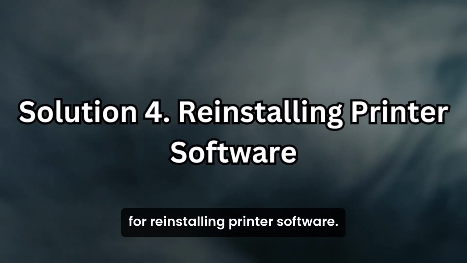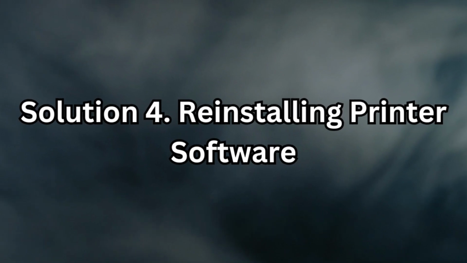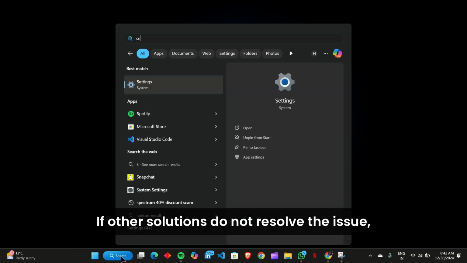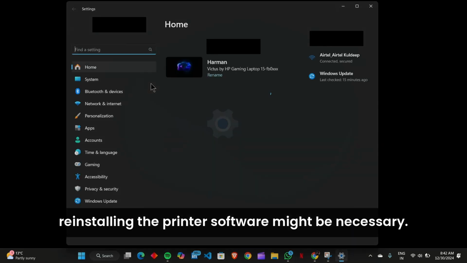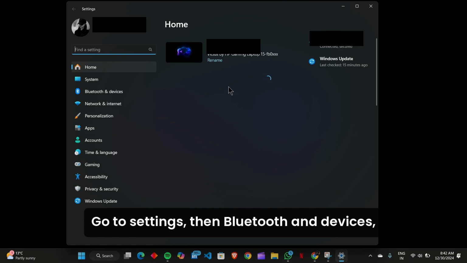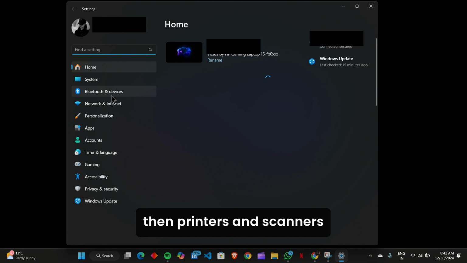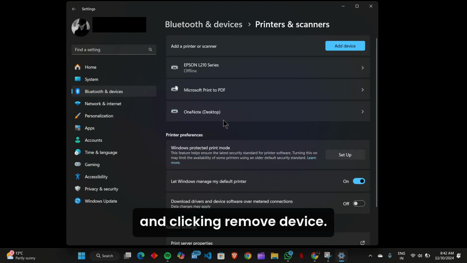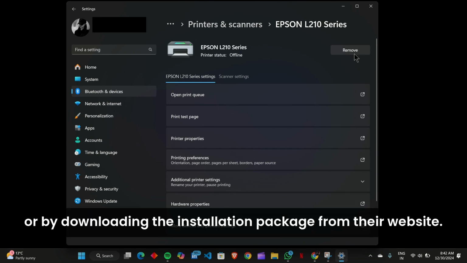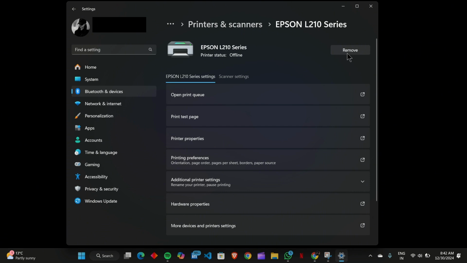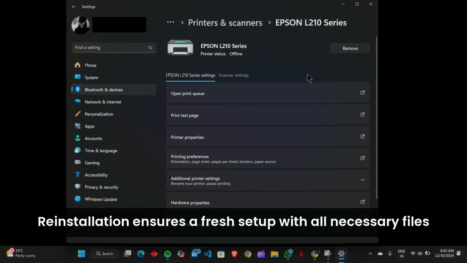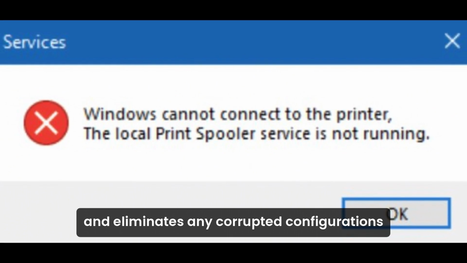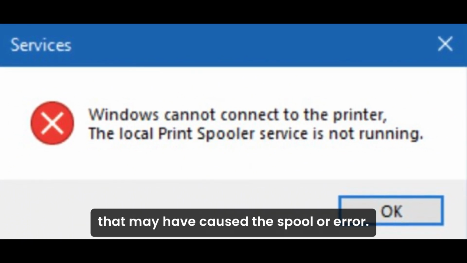Solution 4. Reinstalling printer software. If other solutions do not resolve the issue, reinstalling the printer software might be necessary. Go to Settings, then Bluetooth and Devices, then Printers and Scanners, and remove your printer by selecting it and clicking Remove Device. Once the printer is uninstalled, reinstall it using the setup CD provided by the manufacturer or by downloading the installation package from their website. Reinstallation ensures a fresh setup with all necessary files and eliminates any corrupted configurations that may have caused the spooler